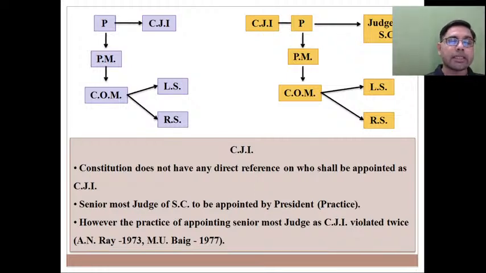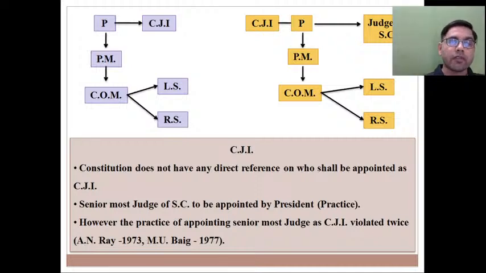So you may see in this manner कि legislature and executive in close collaboration they are appointing Chief Justice of India, because President appoints Chief Justice of India on the advice of a real executive, that is Prime Minister and Council of Minister, जिसके members या तो लोक सभा के member हैं या तो राज्य सभा के member हैं. So executive in close collaboration with legislature they are appointing head of judiciary in India known as CJI.